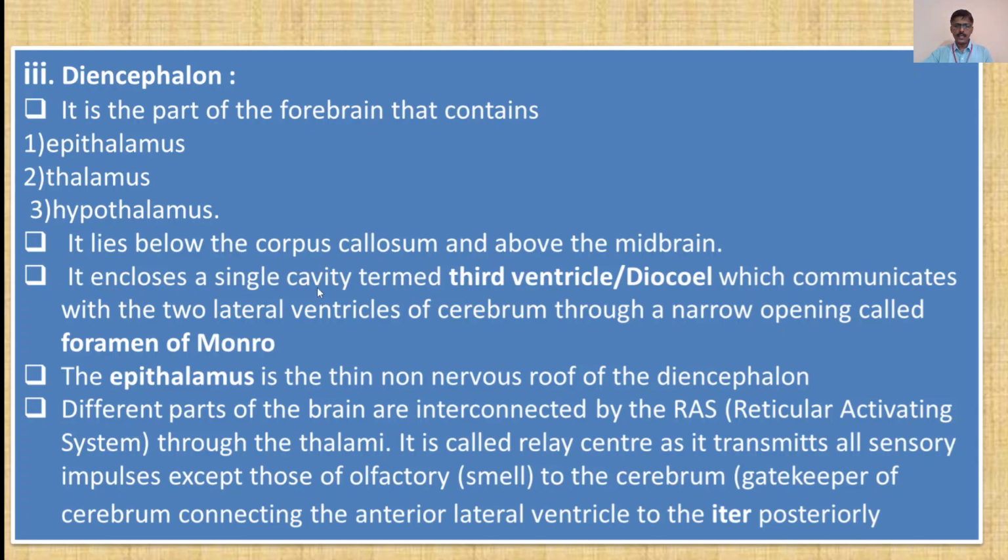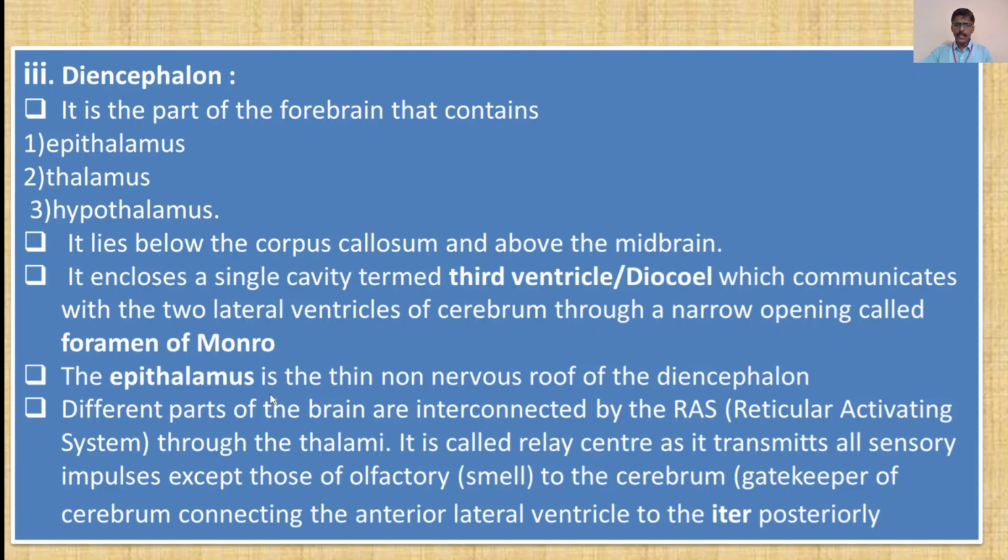It encloses a single cavity termed the third ventricle or diocele, which communicates with the two lateral ventricles of cerebrum through a narrow opening called the foramen of Monro.